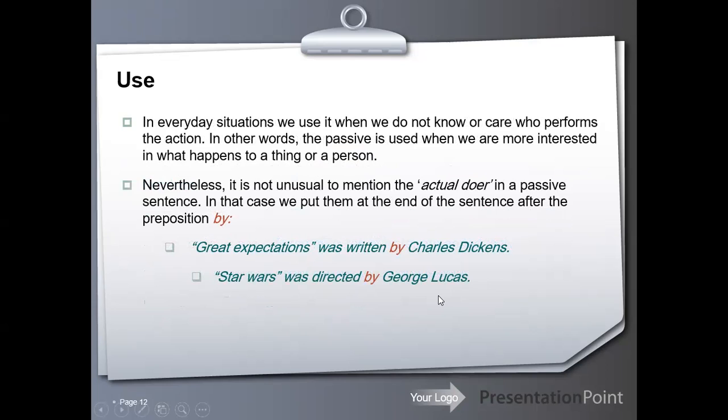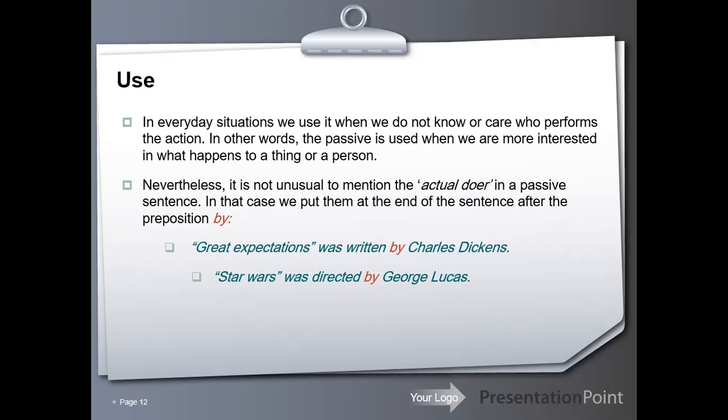In everyday situations, we use it when we do not know or care who performs the action. In other words, the passive is used when we are more interested in what happens to a thing or a person. We care more about the action than the doer of the action. Nevertheless, it is not unusual to mention the actual doer in a passive sentence. In that case, we put them at the end of the sentence after the preposition by. If we want to give more information about who did the action, we use the subject of the sentence plus by. Like what?